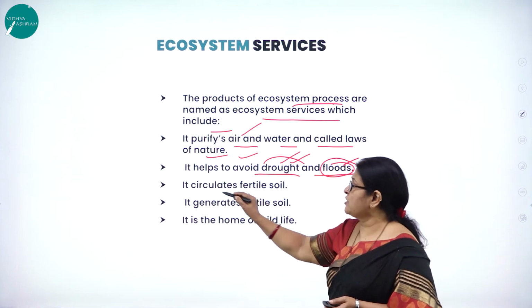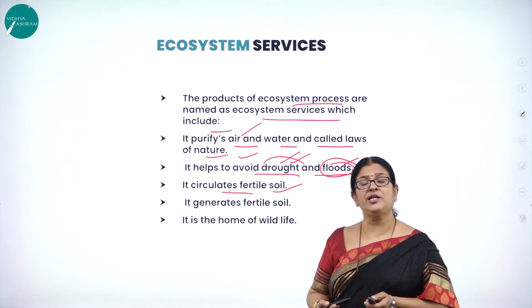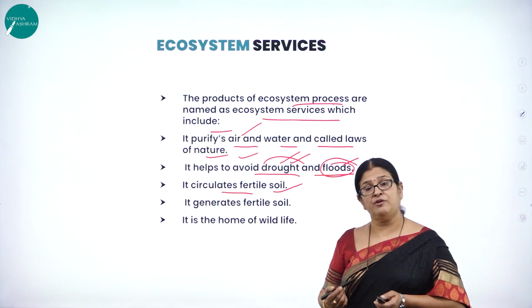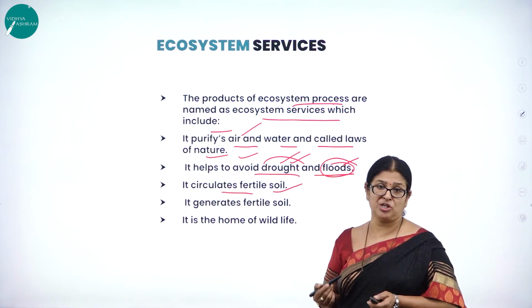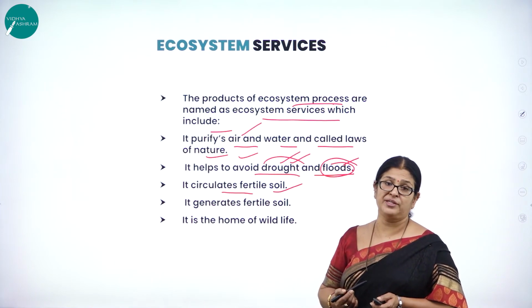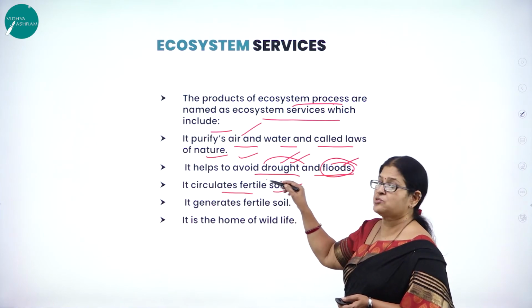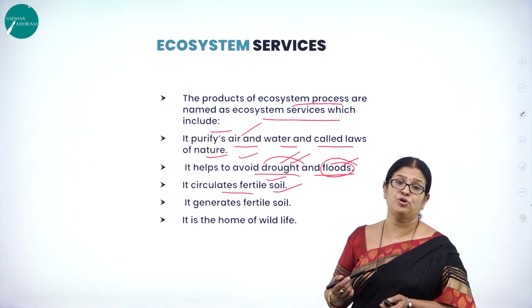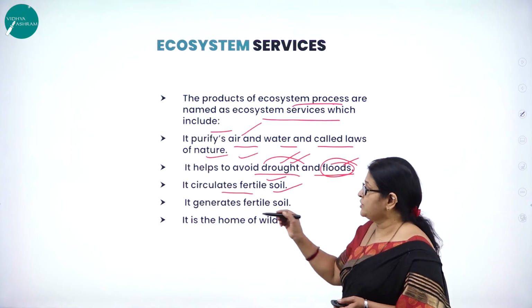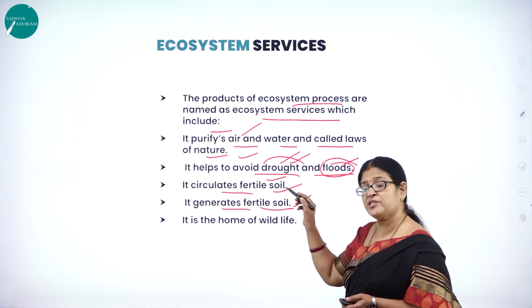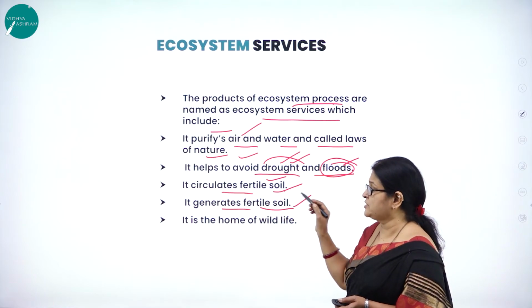So it circulates fertile soil. As we know, soil is very, very important for the growth of crops, may it be the food crops or the commercial crops. So in one form or the other, plants play a great role in an ecosystem, and it circulates what? Fertile soil. Then what do you mean by fertile soil? Soil which has more of humus, amorphous, right? So next, it generates fertile soil. So it circulates fertile soil and at the same time generates fertile soil.